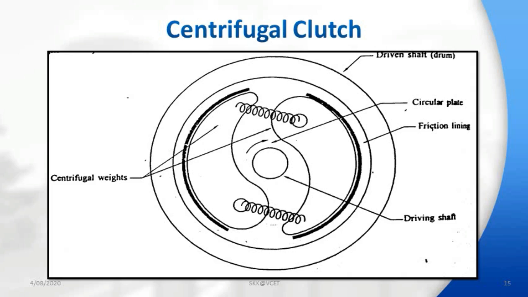As the engine speed decreases, the spring force causes the weights to fly inward. Contact between the weights and the inner surface of the driven drum through the frictional lining is lost. As a result, the speed of the driven drum decreases, and the clutch is said to be disengaged. This is the working of the centrifugal clutch.